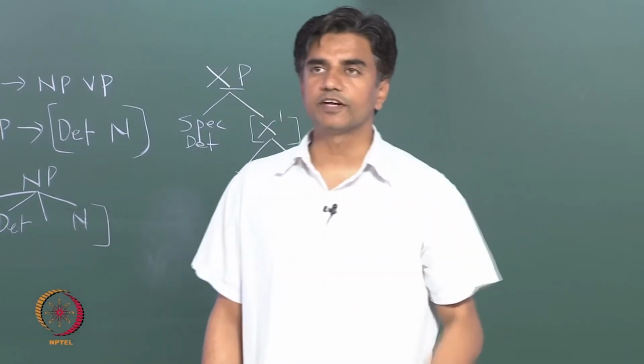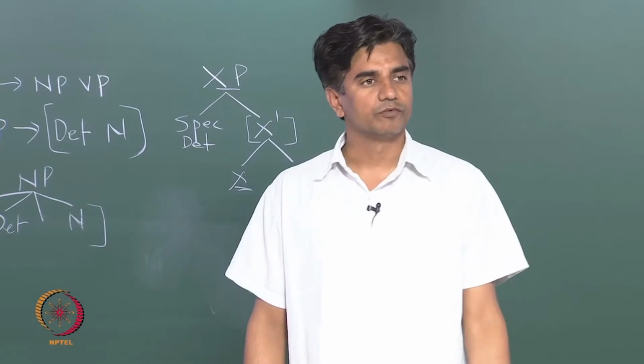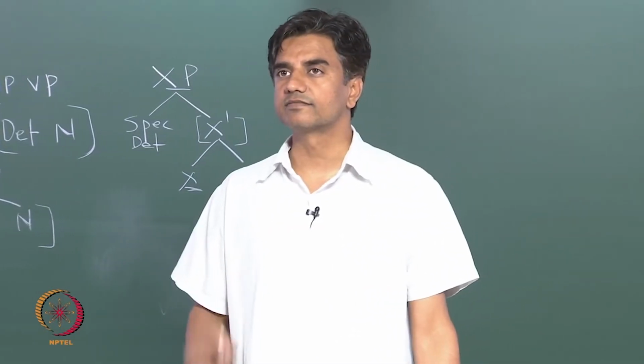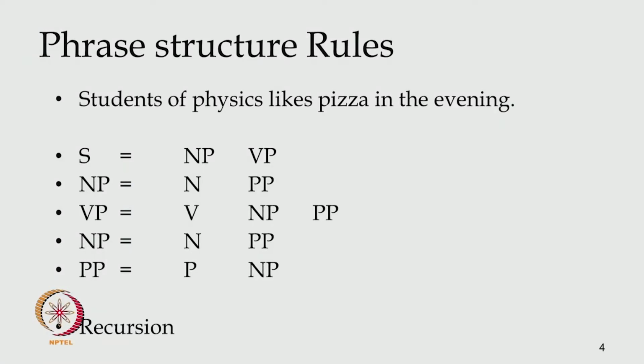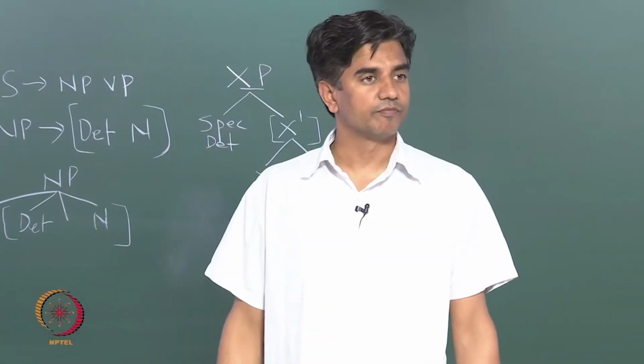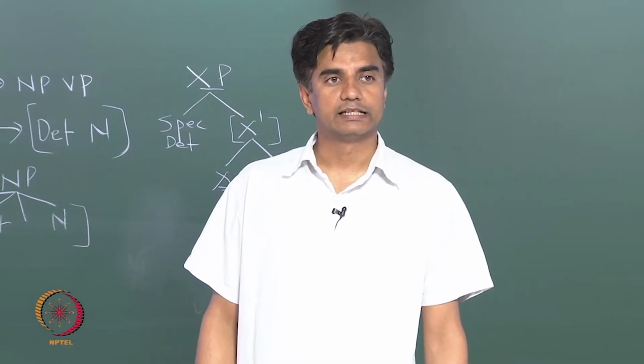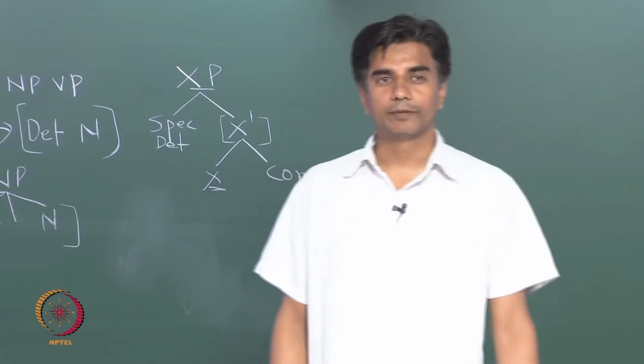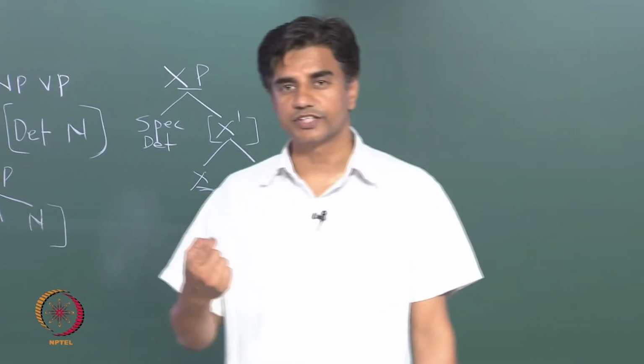Okay? Is this phrase structure okay? Can you quickly check for this sentence? The sentence is NP and VP. NP is N and PP. And then VP is V, NP and PP. Right? And then NP is again N and PP. And PP is a P and NP. Are these phrase structure rules describing the sentence before? Pay attention to this carefully, and if you have any doubts or a question, please let me know.